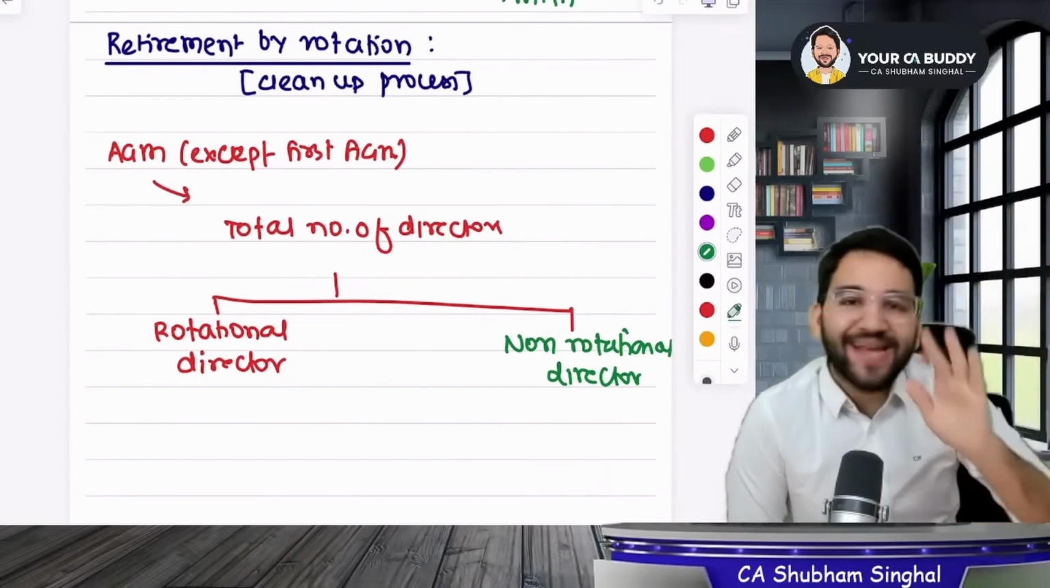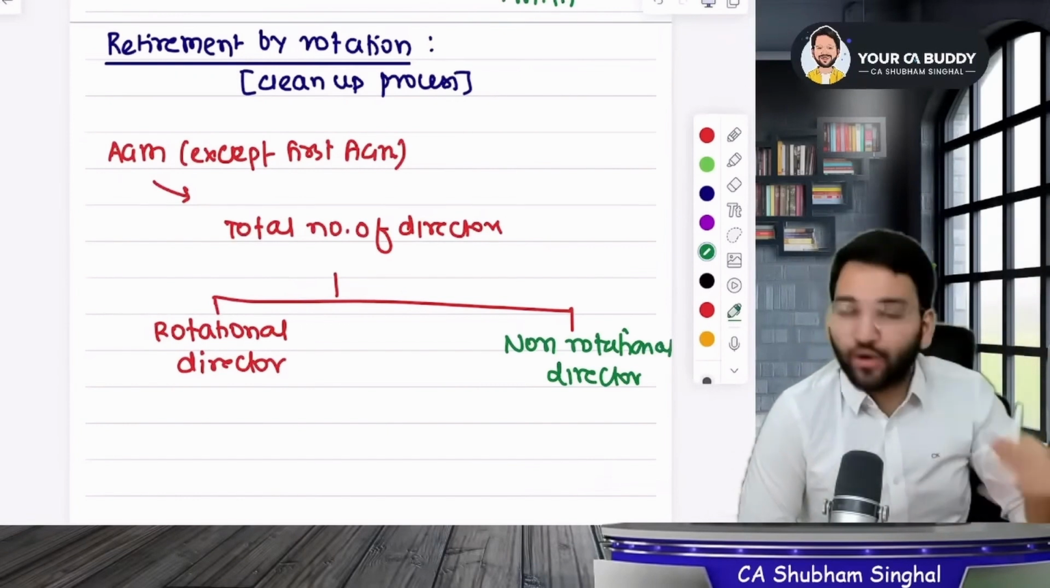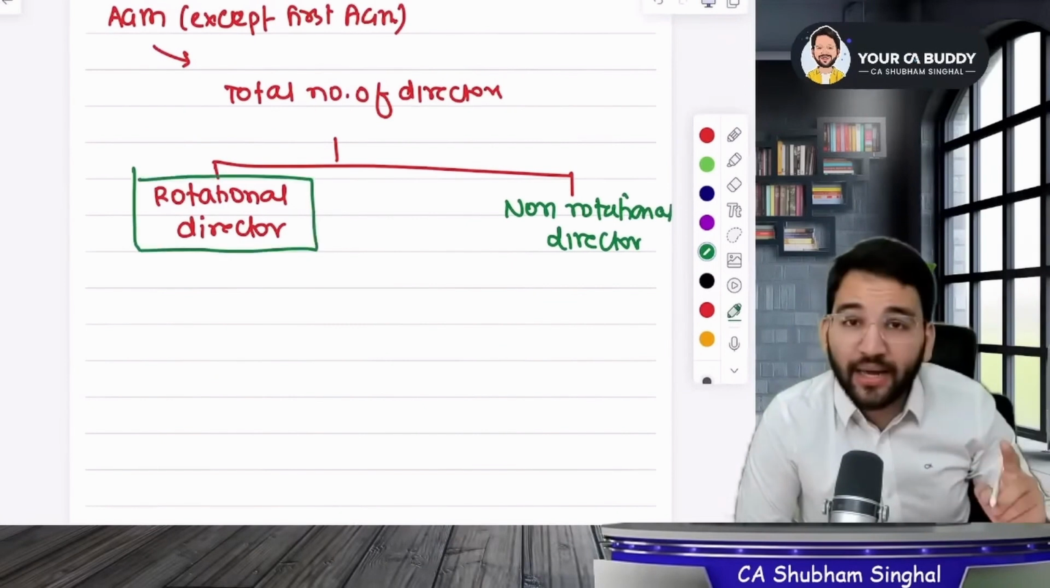You can remove him separately, but not from here. So this was about the non-rotational director. Thus we have discussed both rotational and non-rotational. Rotational directors stand in the red zone.